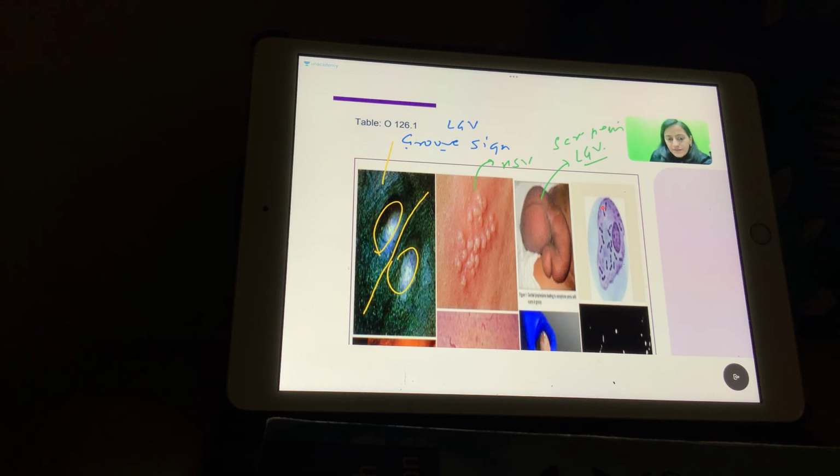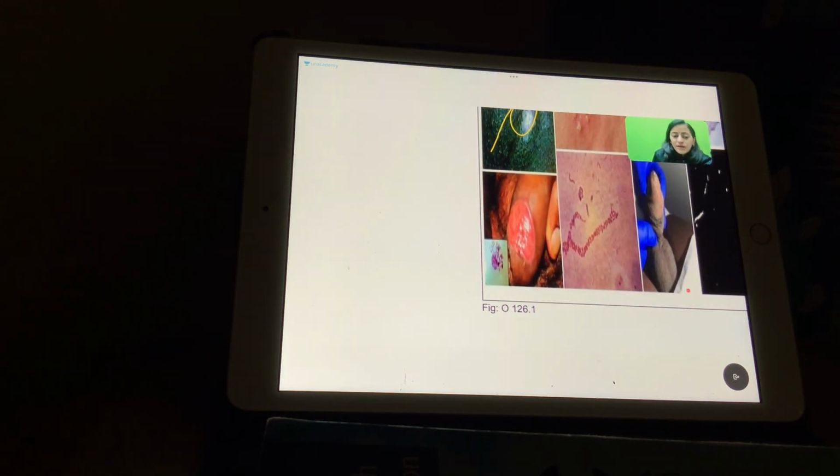This one is the bipolar staining one. It is Donovan bodies, donovanosis, safety pin appearance. What are we seeing here? This ulcer, the beefy red ulcer, that is donovanosis. It has the beefy red ulcer with the rolled margins.